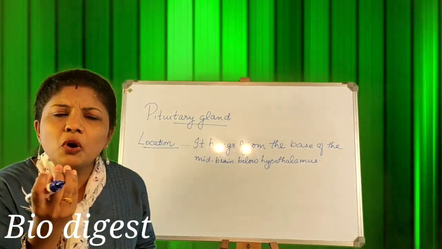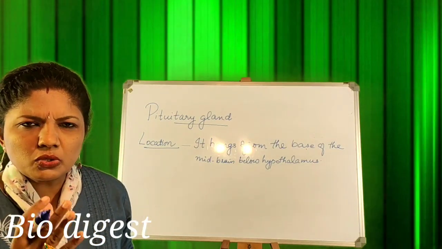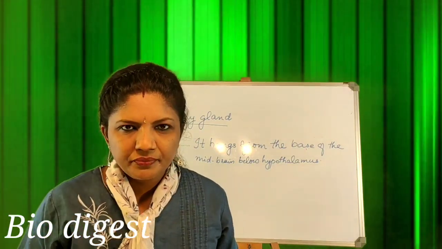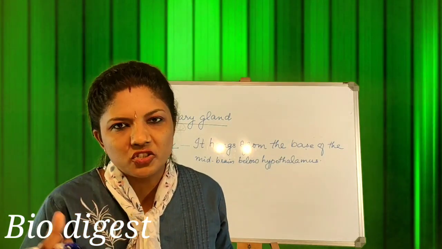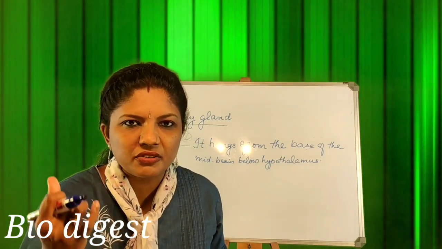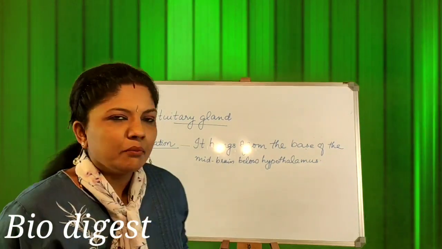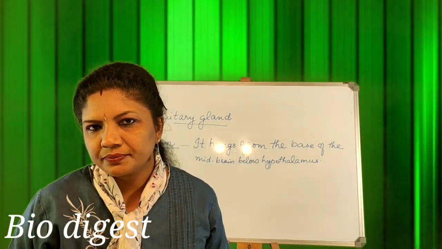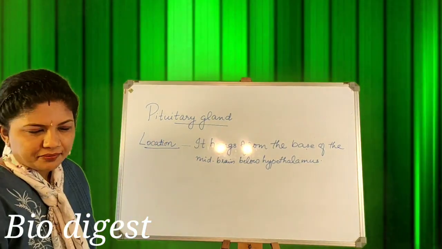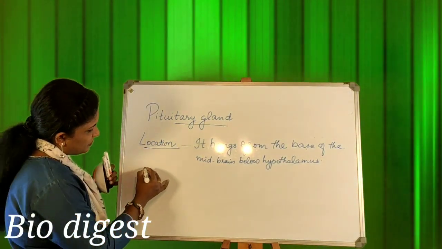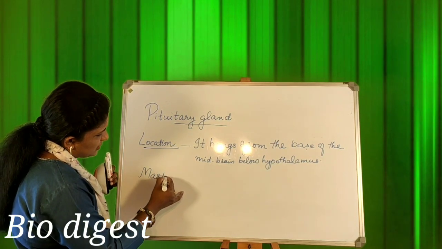It's a very small gland, almost the size of a pea. It will look similar to a pea, a pea-shaped structure hanging from the base of the midbrain below the hypothalamus. Now this pituitary has one more speciality. It is called the master gland.